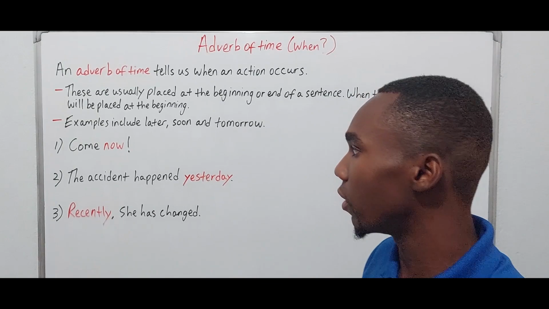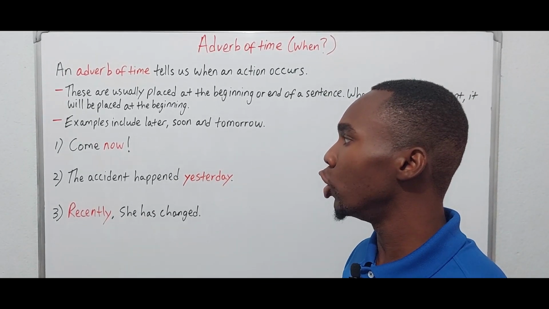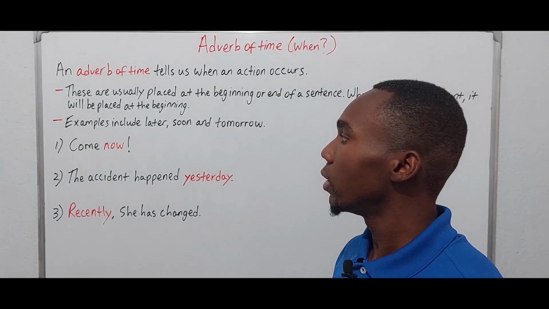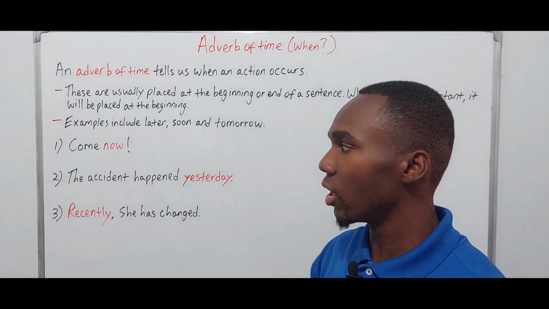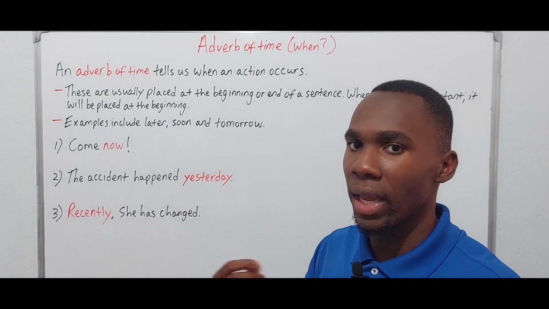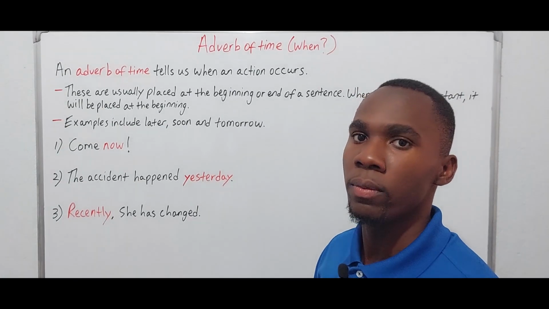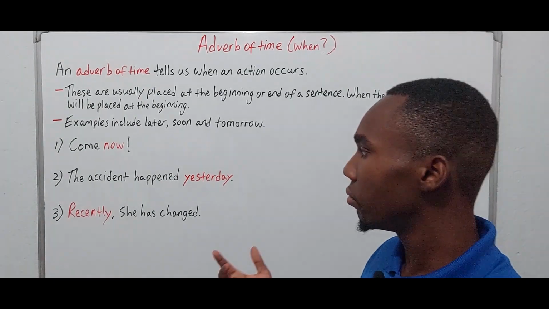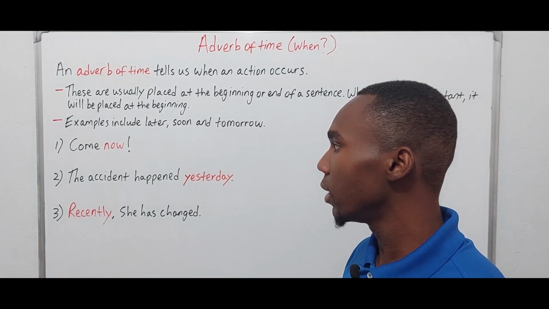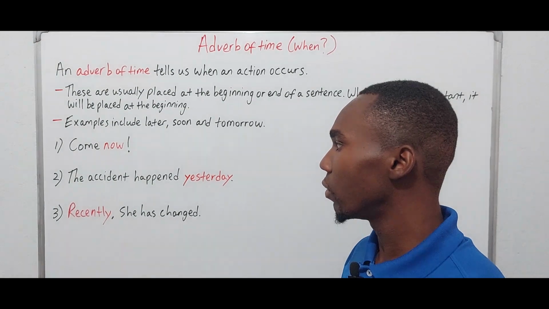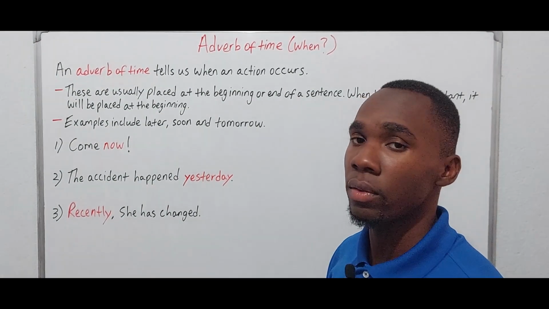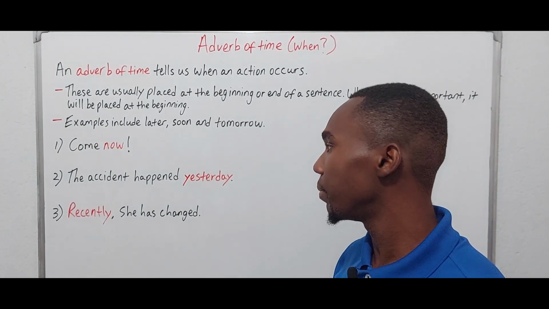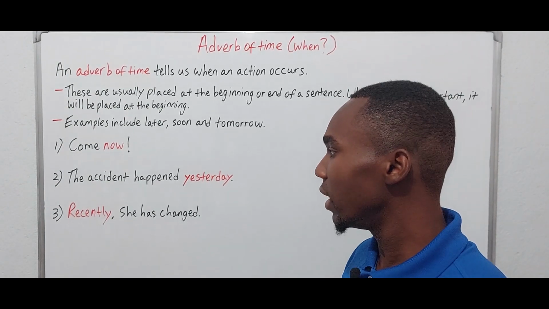So let's look at some sentences now. Number 1, come now. So this is an affirmative command, of course. And our adverb of time would be now, because it responds to the question of when. So when to come? Now. 2, the accident happened yesterday. Yesterday is our adverb of time, and it is telling us when the accident happened. So when did the accident happen? Yesterday.